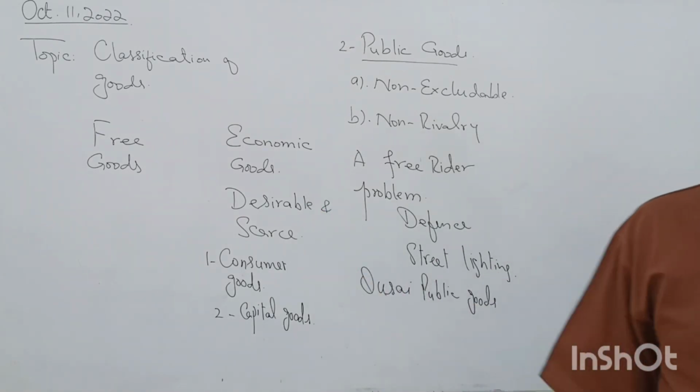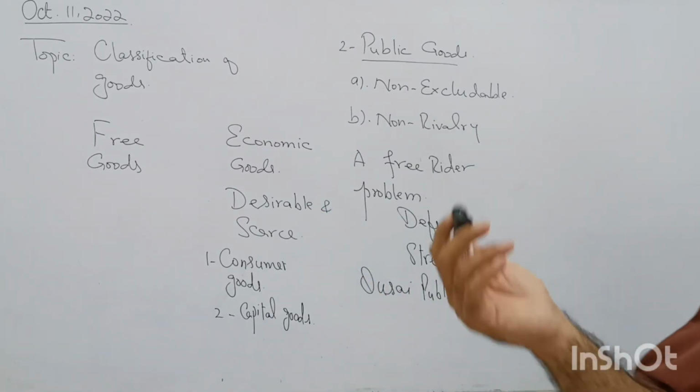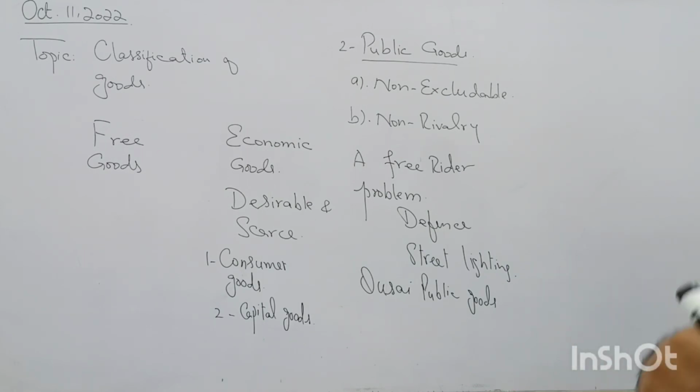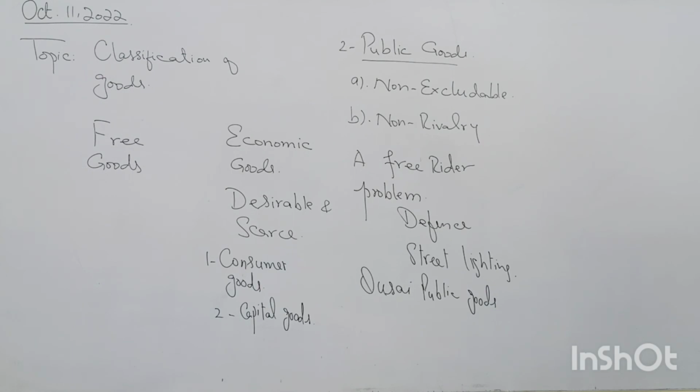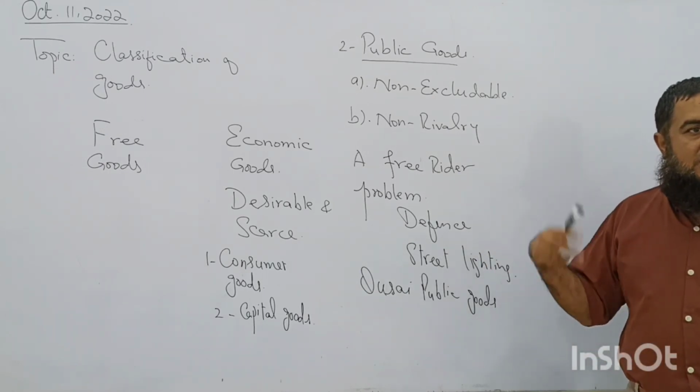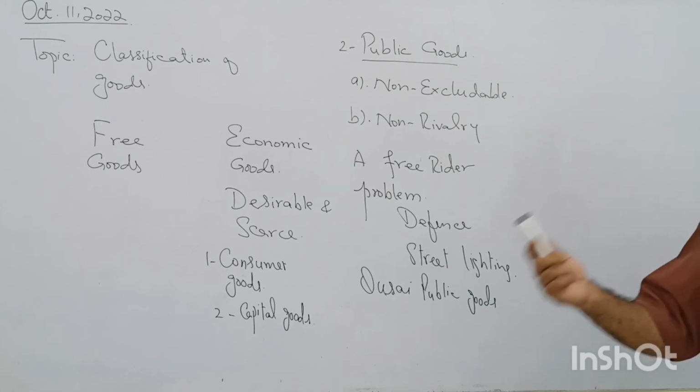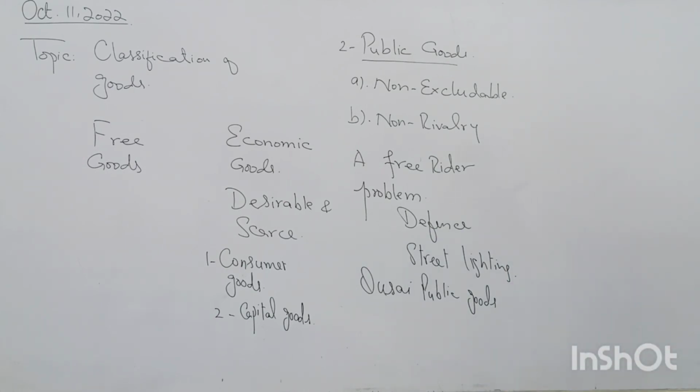So we started our lesson with the economic classification of goods, free goods, economic goods, then we moved towards consumer goods, producer goods, then private goods, and now public goods and quasi-public goods. Only two goods are left over. They are merit goods and demerit goods. We'll do them tomorrow. And this first chapter will be over, and then we will move towards the second chapter, that is demand and supply or price mechanism. Okay.